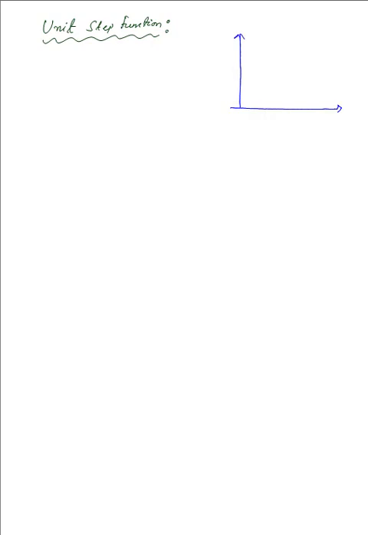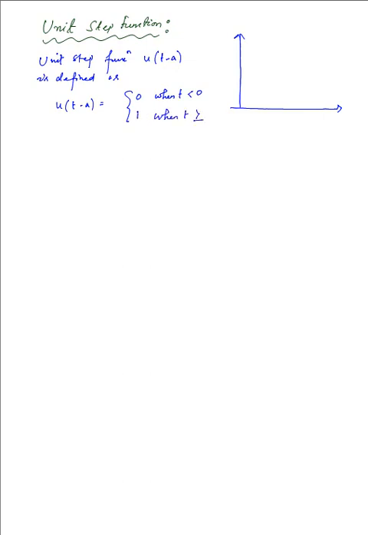So the unit step function, say u of t minus a, is defined as: u of t minus a is equal to 0 when t is less than a, and it is equal to 1 when t is greater than or equal to a.